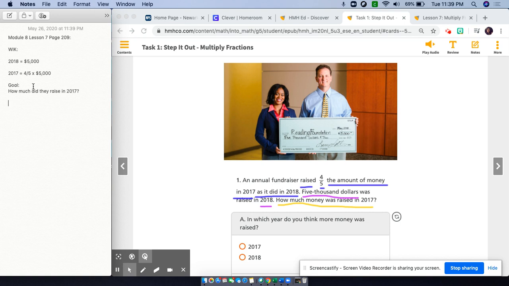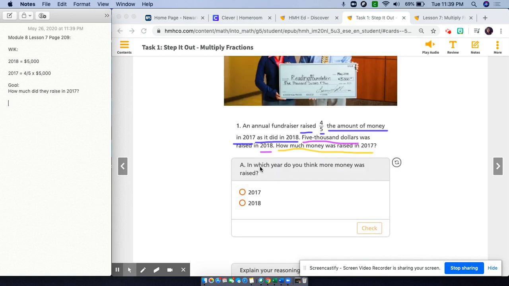The first question in part A is, in which year do you think more money was raised? Do you think more money was raised in 2018 or 2017? Well, let's think back to yesterday's lesson. If I multiply my 5,000 by 1, it's going to stay the same, 5,000. If I multiply by a number greater than 1, then my 5,000 will be greater.